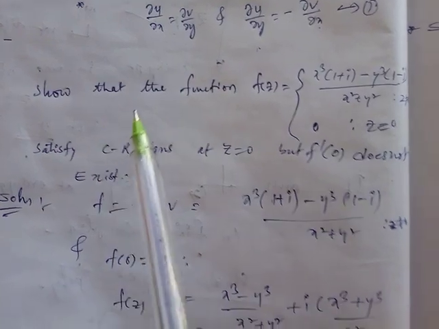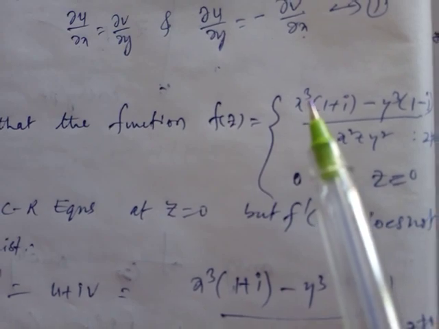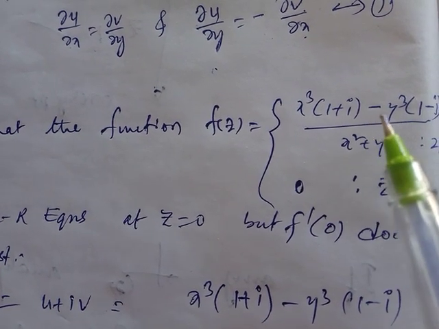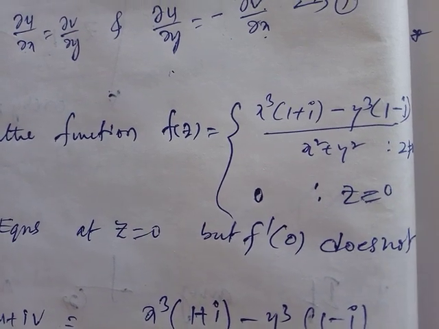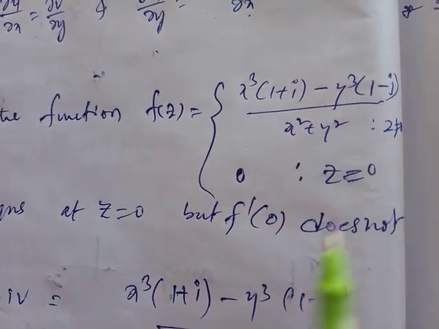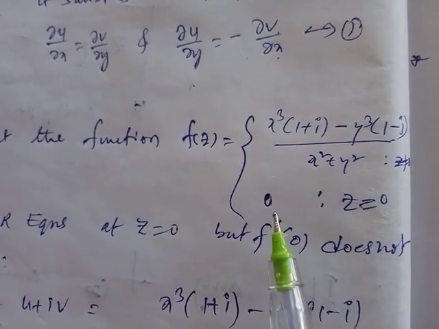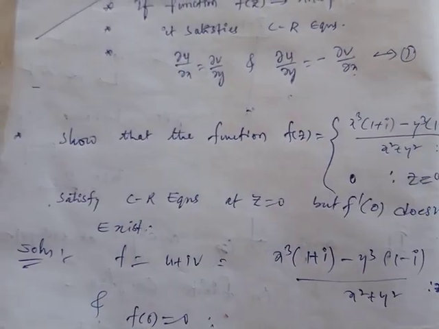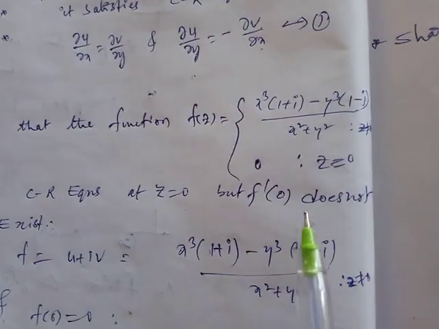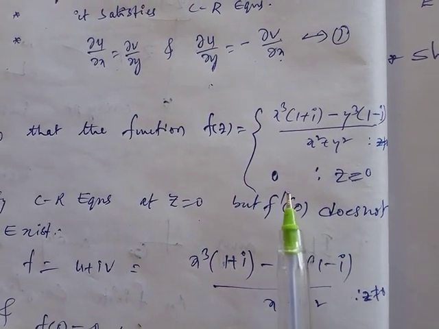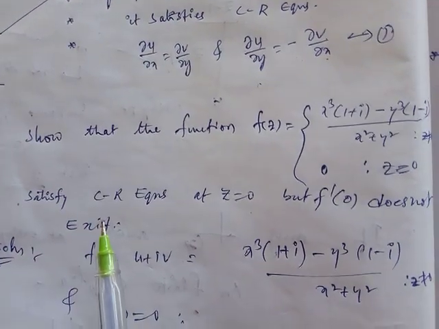See here one example. Show that the function f(z) = [x³(1+i) − y³(1−i)]/(x²+y²) at z ≠ 0, and at z = 0 the function is 0, satisfies CR equations at z = 0, but f'(0) does not exist.